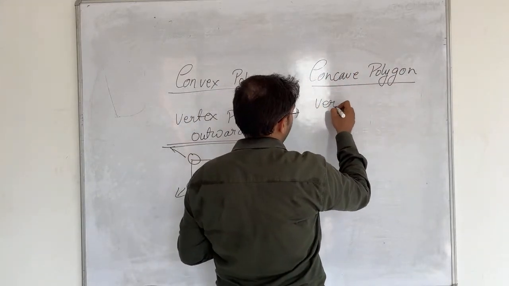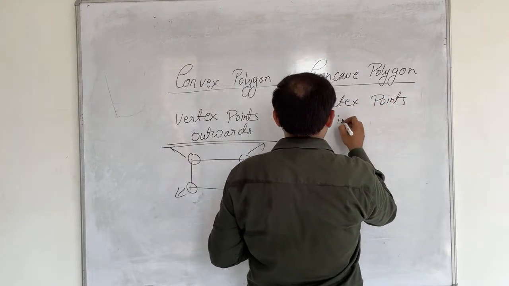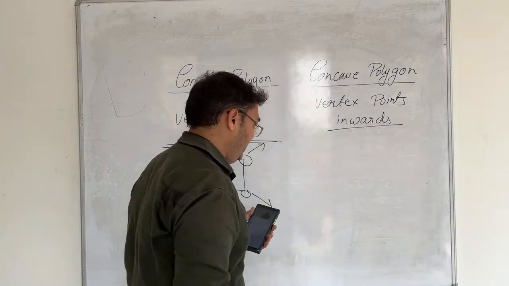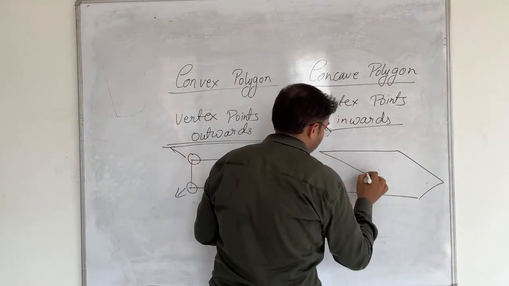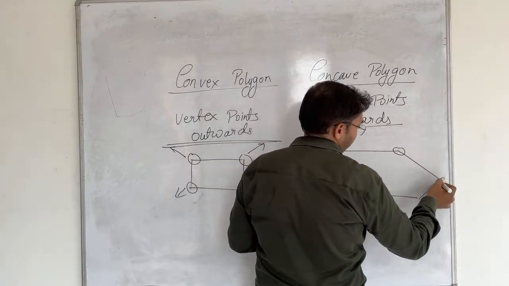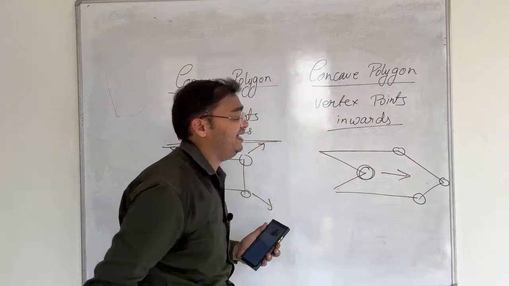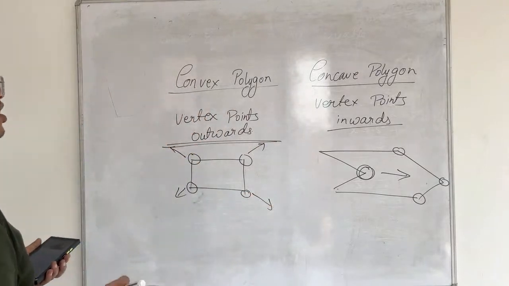Concave polygon means the vertex which points inwards. Now what is this inward? For example, if I am drawing one figure over here, you can see that all of these are vertices pointing outside, but this is one of the vertices which is pointing inside.